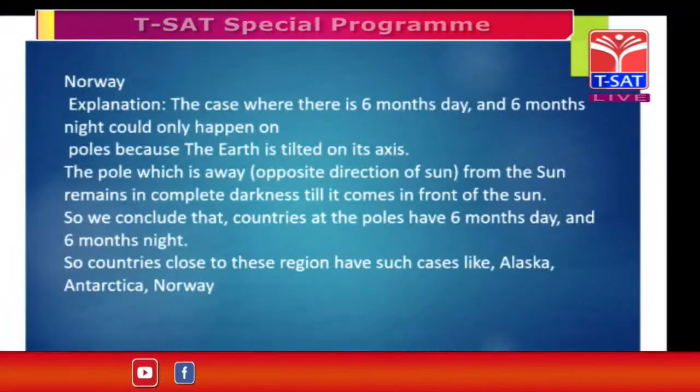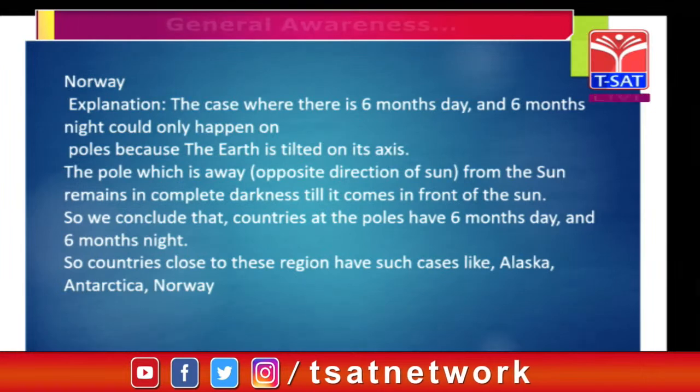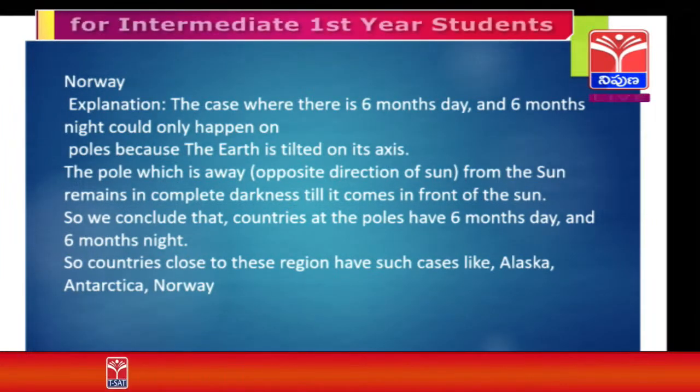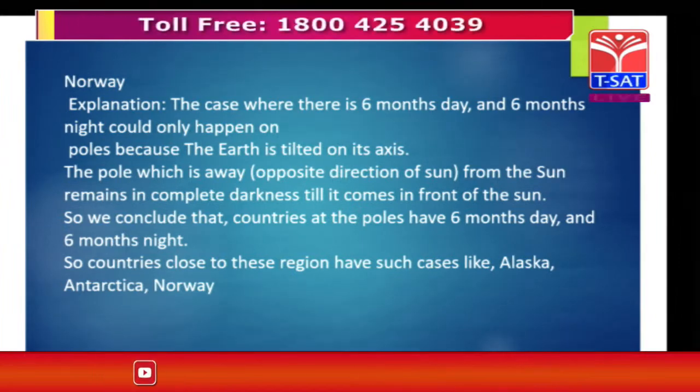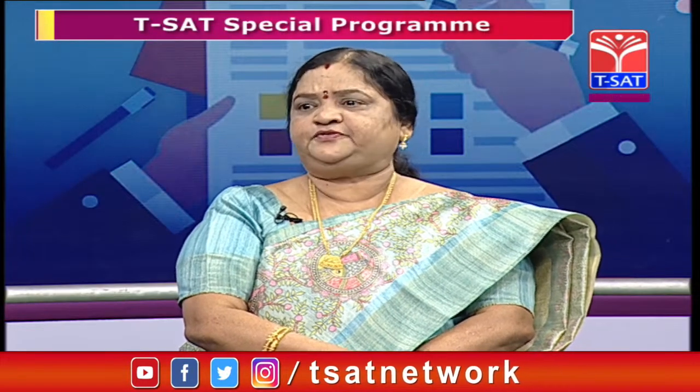Okay. The case of 6 months day and 6 months night could happen at the poles, because the earth is tilted on its axis. The pole which is away from the sun remains in complete darkness till it comes in front of the sun. So we conclude that countries at the poles have 6 months of day and 6 months of night.